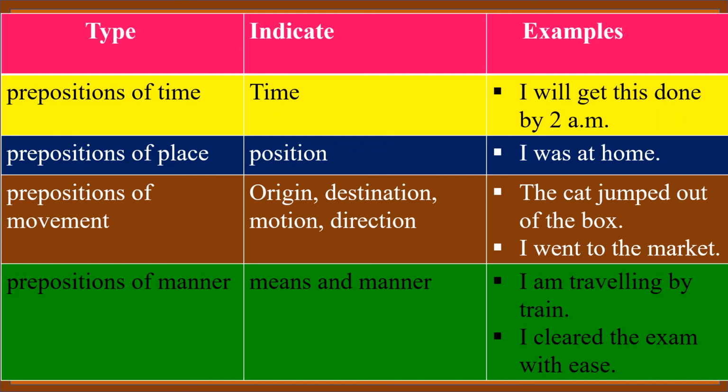Then prepositions of manner. They indicate means and manner. See the example. I am traveling by train. Here by shows the means. I cleared the exam with ease. Sorry, not easy, ease.